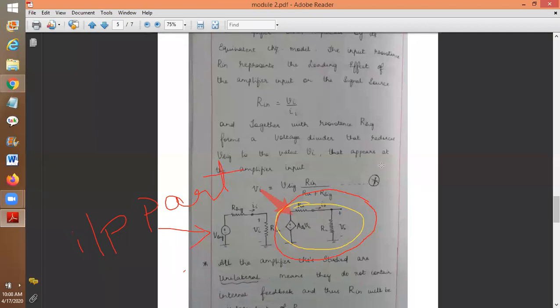So here, this is the output part of the circuitry. Can you see this AV0 into VI? Please mark this, AV0 into VI, in a different color. AV0 into VI represents the gain into VI.